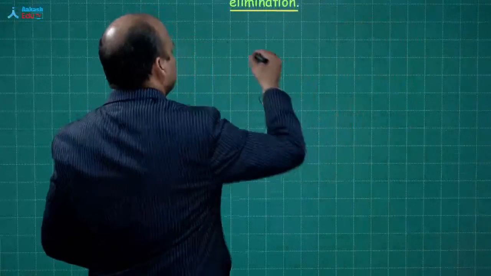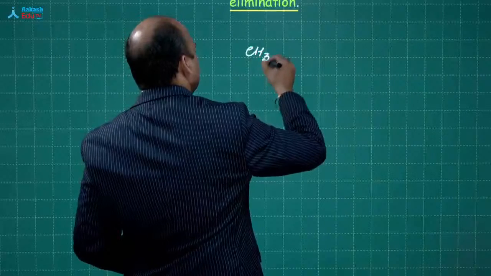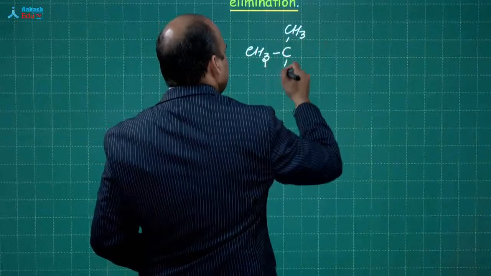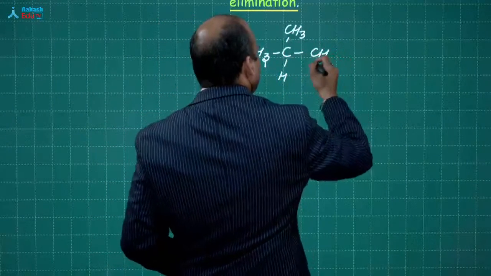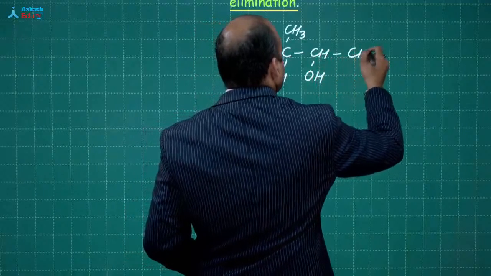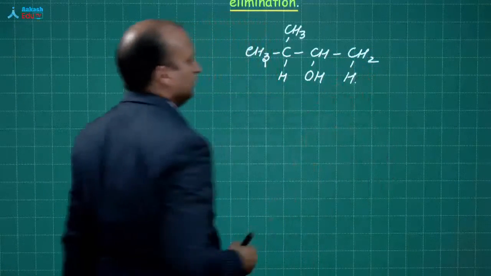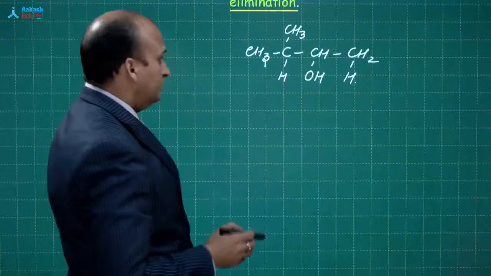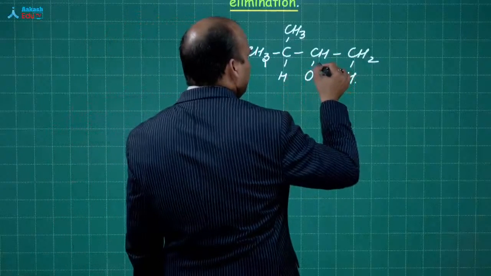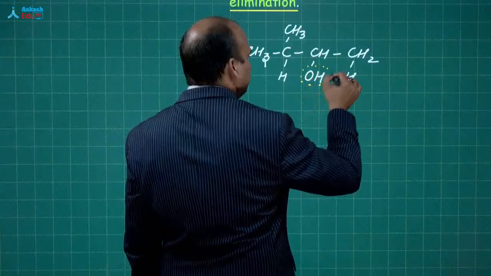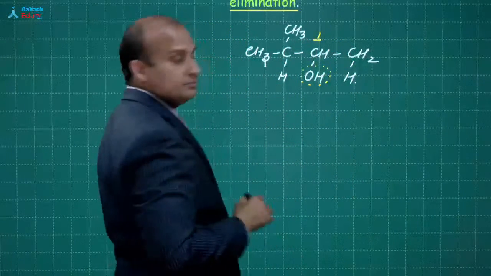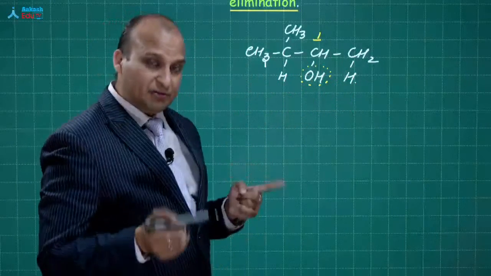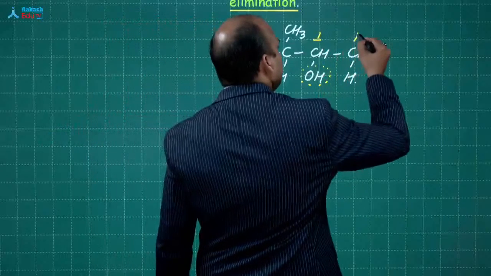Suppose we are having CH3 CH CH2 CH3 with OH. So this is the alcohol that we are having. Okay. Now a few points. See, from here we are going to remove out this OH. Agreed? Let us give it carbon number 1. We are going to remove hydrogen either from here or here. So that will be carbon number 2 or also referred to as beta carbon.